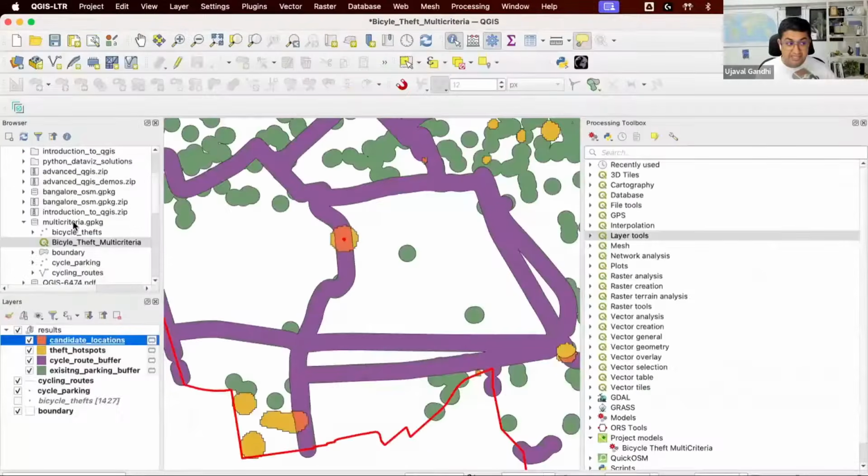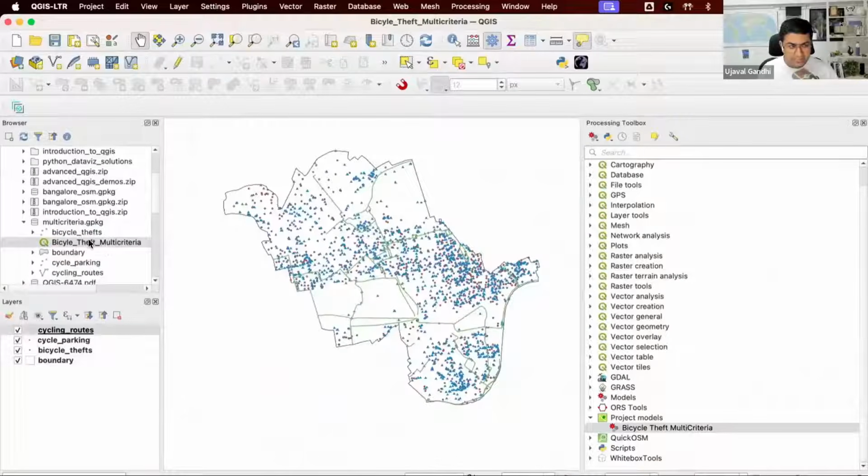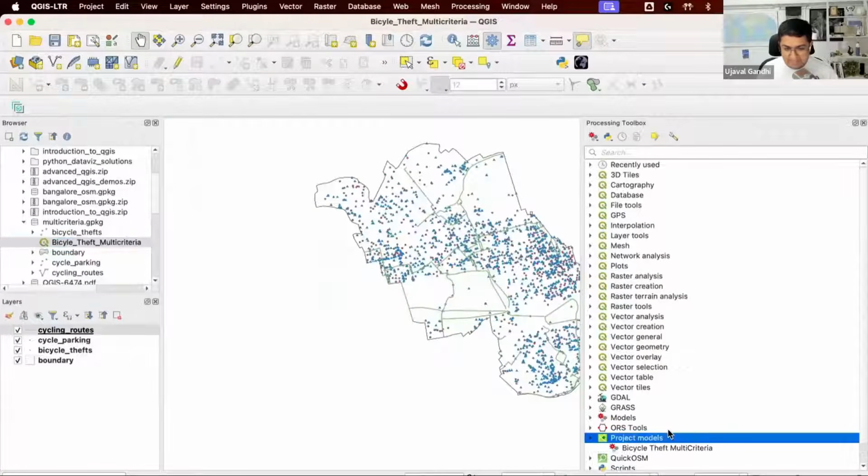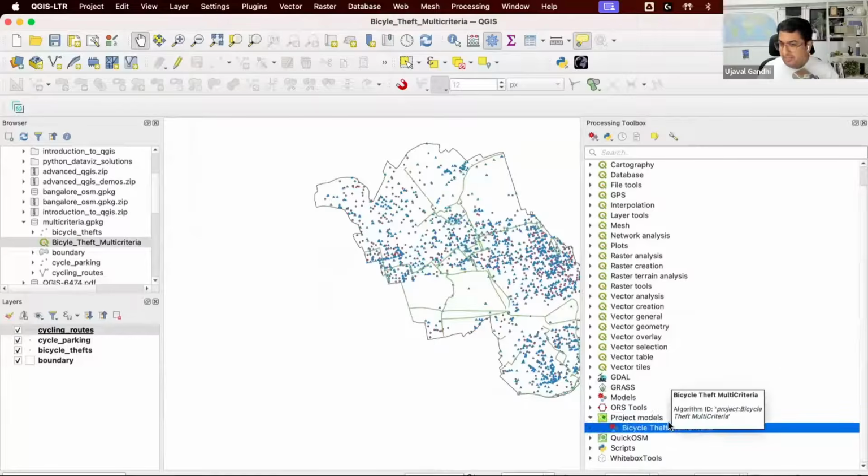We're going to share this GeoPackage that contains the bicycle theft multicriteria project along with the data and the model. So if you're keen on trying this, you can do this. If you open the GeoPackage, if you open this project, there is a project model, and this is where the model is. So you now have access to the model. It's saved inside of the project.